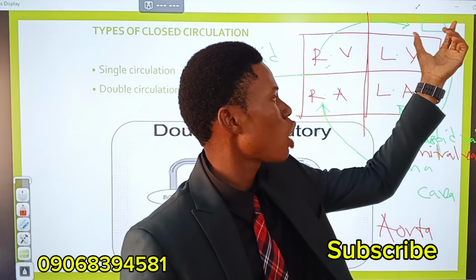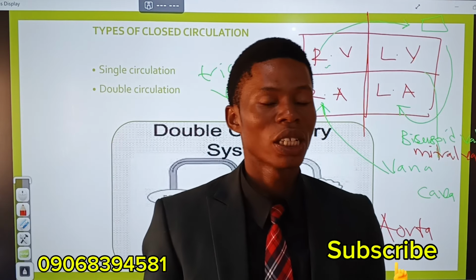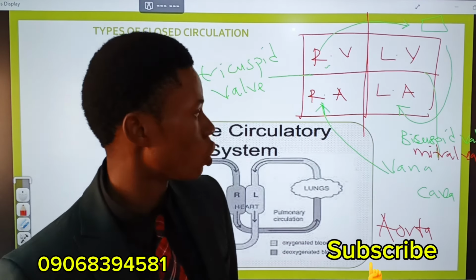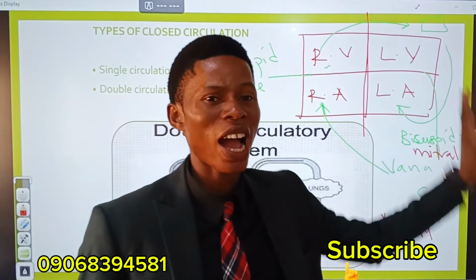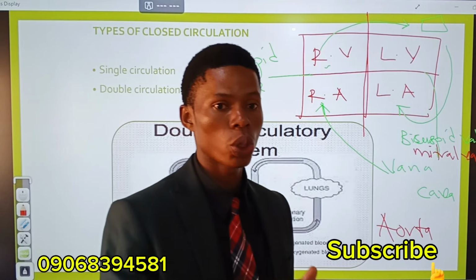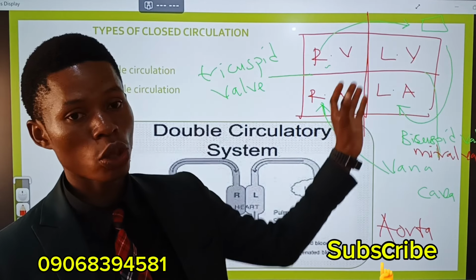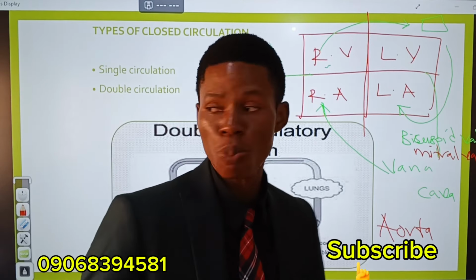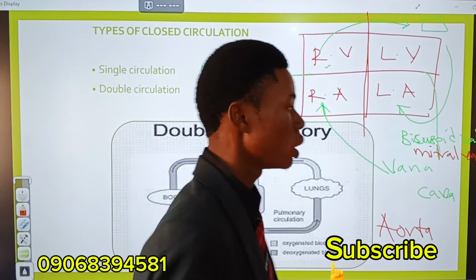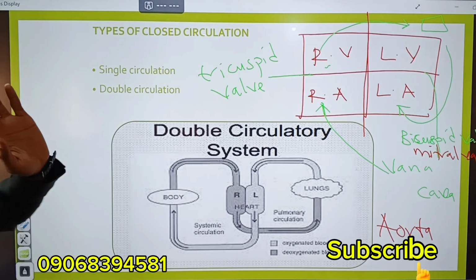Then from the lungs now, oxygenated blood passes through the heart and goes into different parts of the body. That is systemic circulation. So systemic circulation is the second half of the circulation. Pulmonary circulation is the one that the blood goes into the lungs for oxygenation to take place. Then systemic circulation is when it returns and is now pumped to different parts of the body. That's systemic circulation. So basically, that is how it takes place.